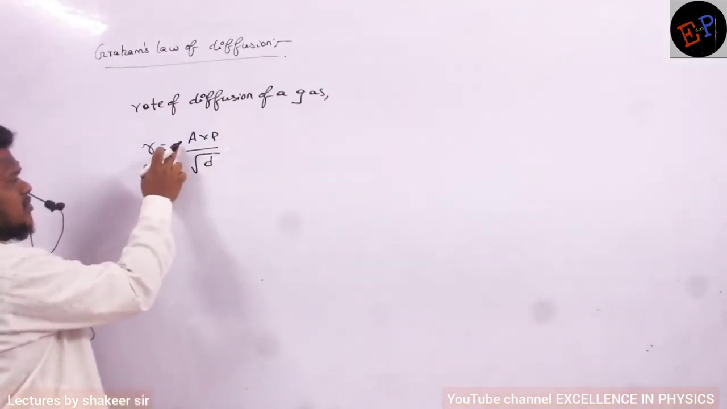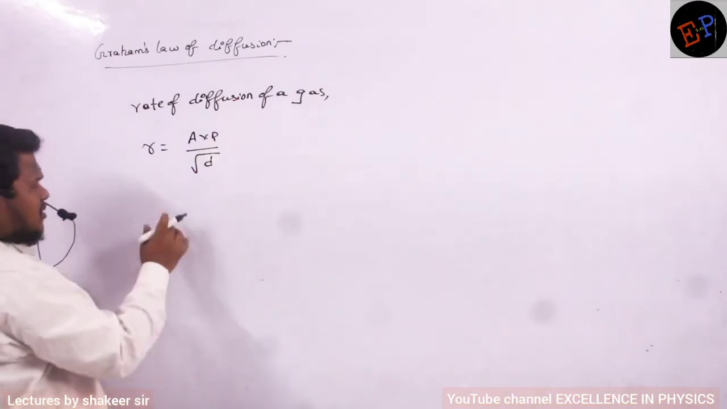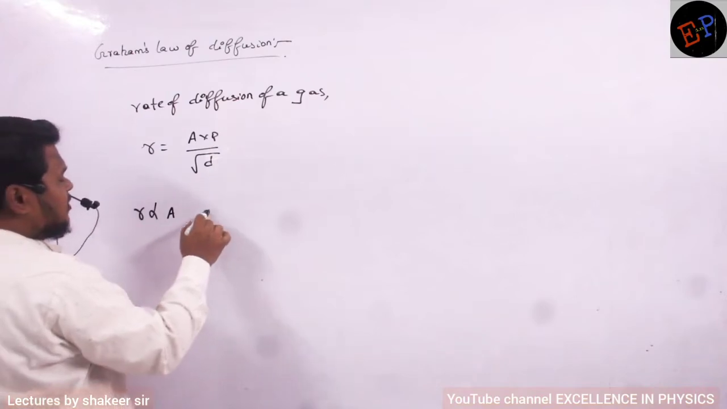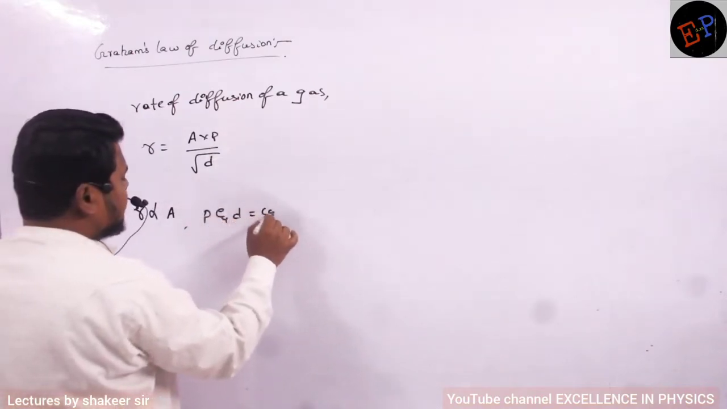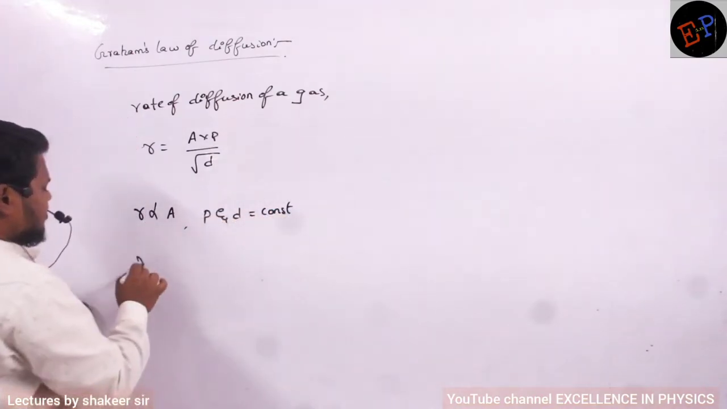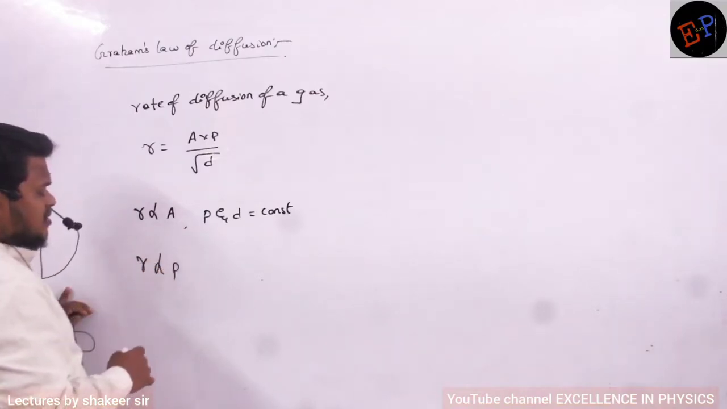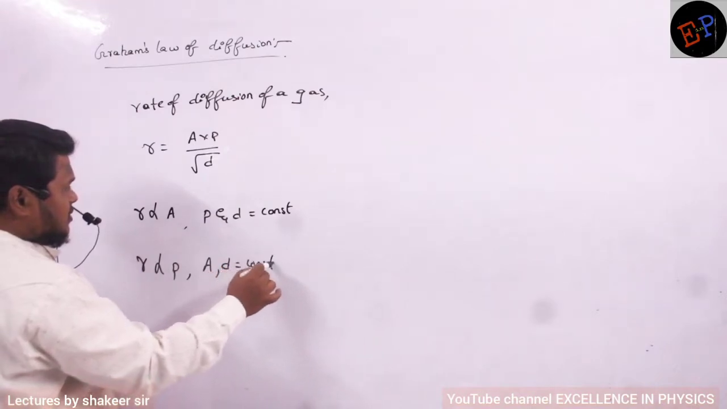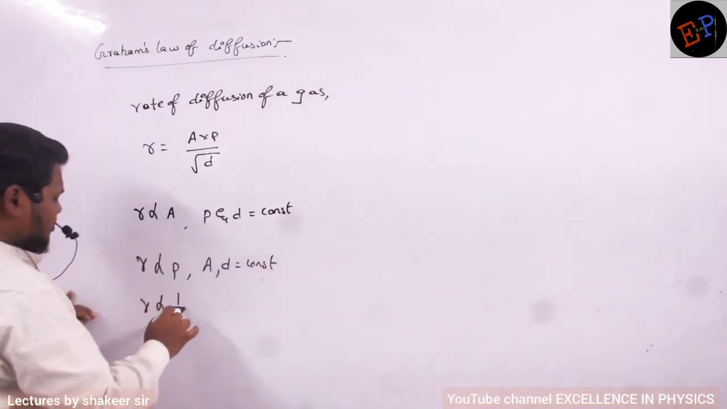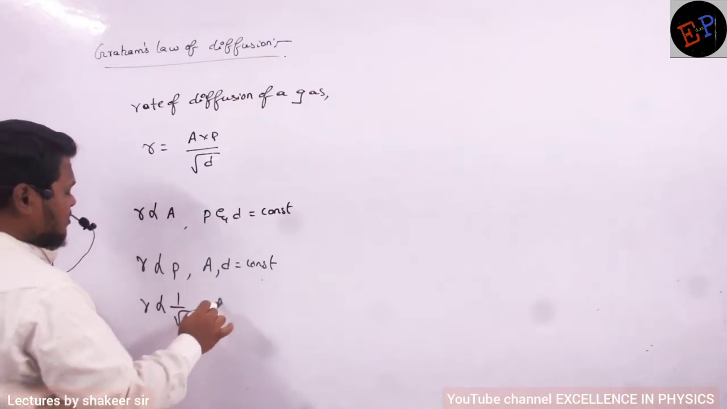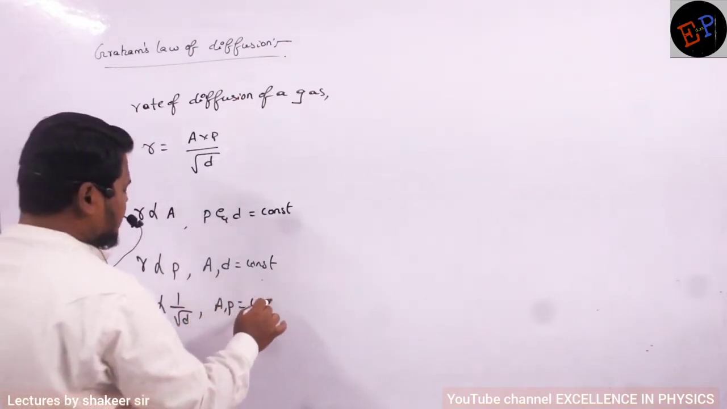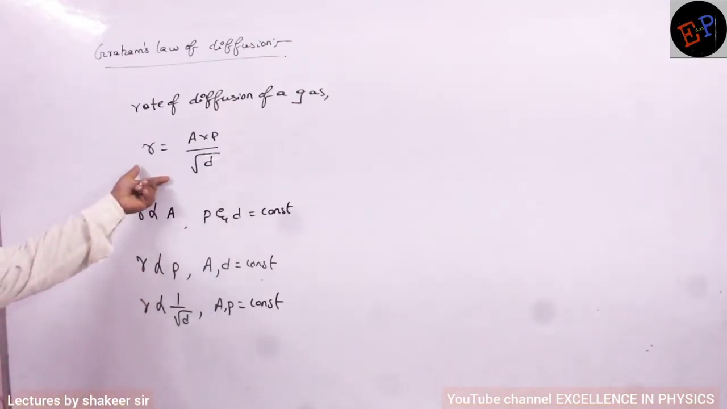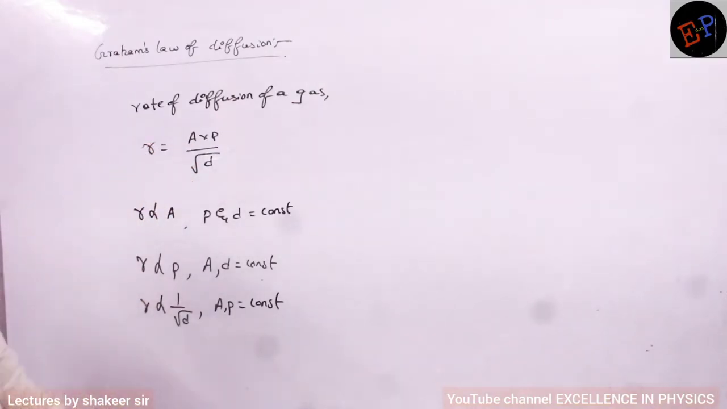So R is proportional to A into P divided by root D. Or you can write separately, R is proportional to A, when P and D are constant. That's all. So I can say rate of diffusion is directly proportional to pressure, when A and D are constant. Similarly, I can write R is inversely proportional to root D, when area and pressure are constant. Are you able to understand? So if you combine all of them, then I will get this relation. So R is equal to A into P divided by root D.